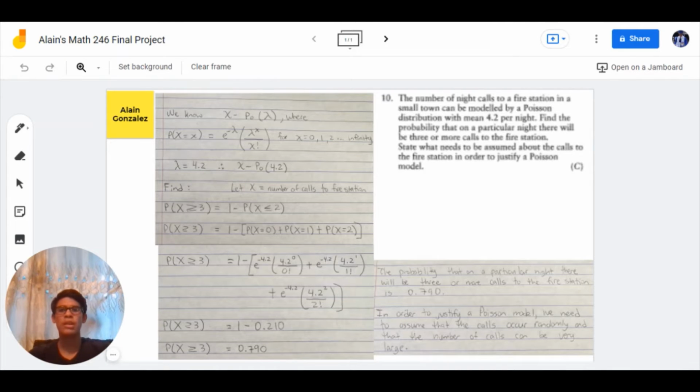In class, we were taught the different special discrete probability distributions. The first three are the uniform distribution, the geometric distribution, and the binomial distribution. For all these different distributions, we were taught how to find the expectation of x, which is also known as the mean of x. We were also taught to find the variance of x, the standard deviation of x, and the probability that x is this or that, etc.